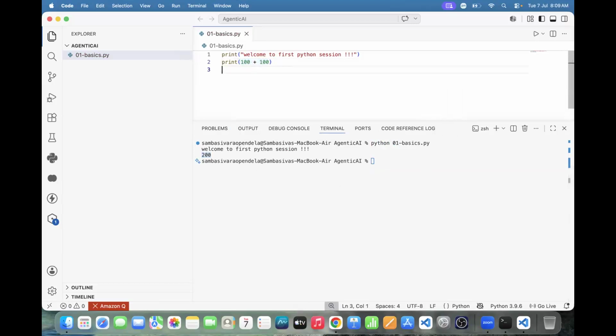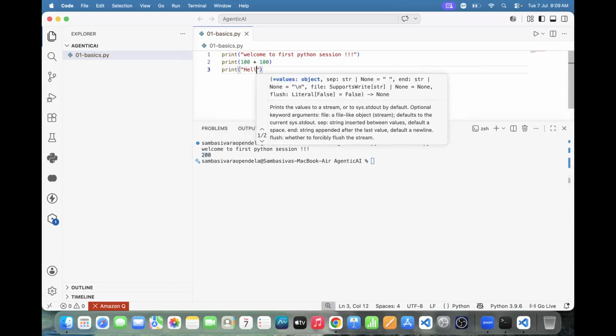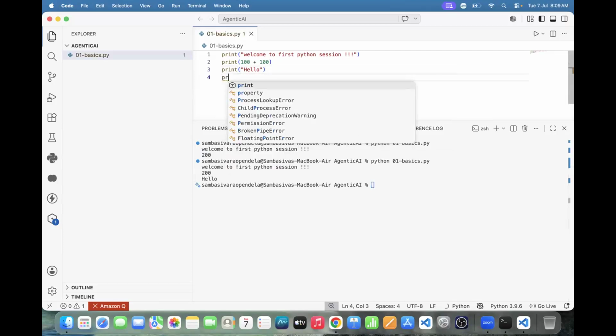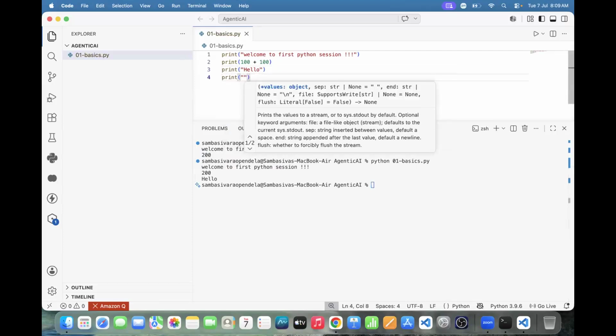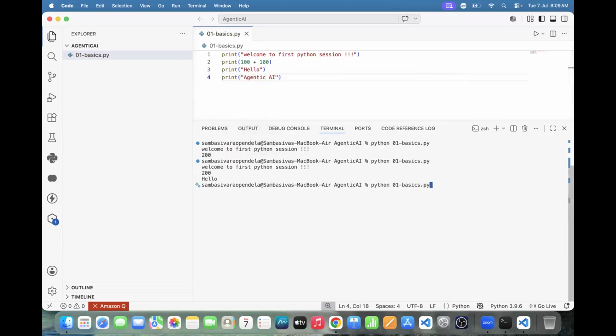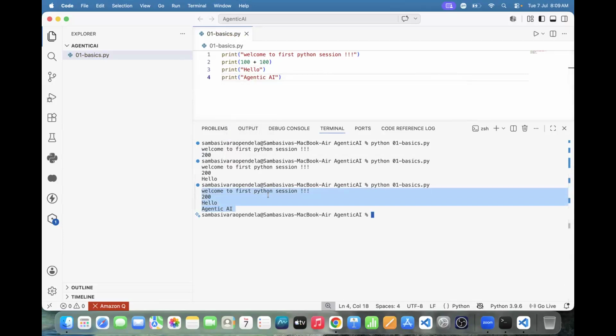And another way: print, and place hello inside. Automatically we are able to display it. Another thing: print, and place Agentic AI inside. Now, another try: say this one. Is everything displayed on a new line or not?